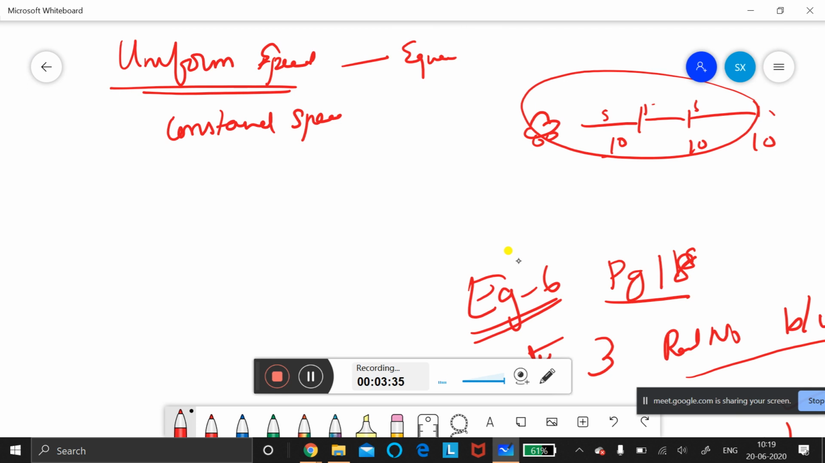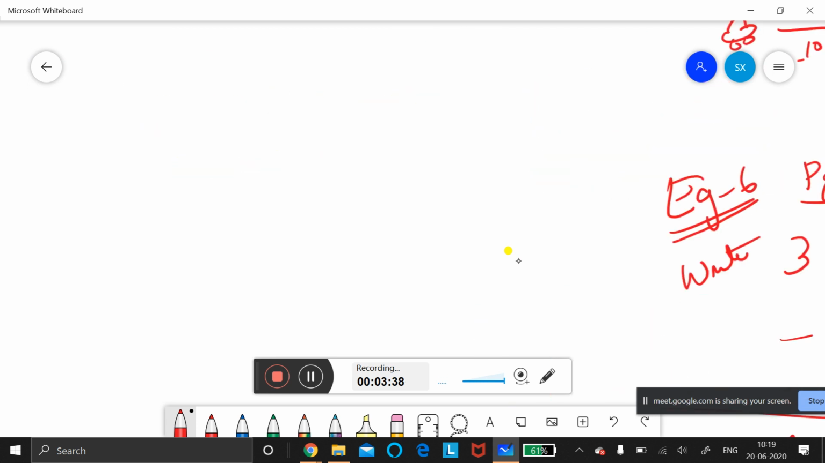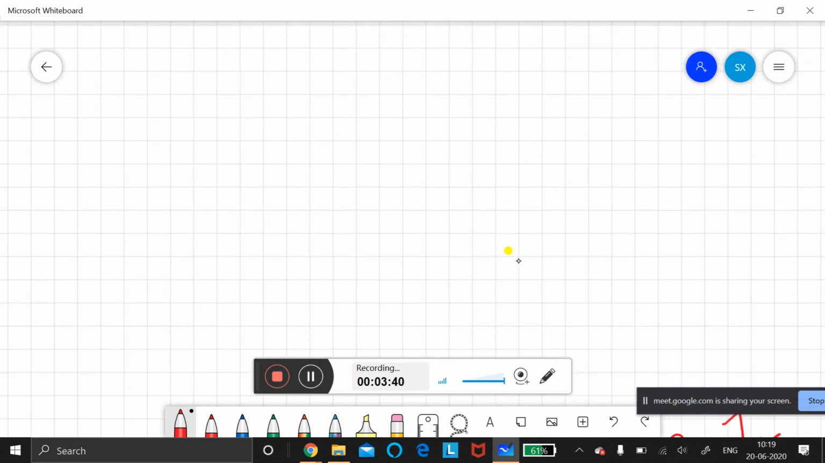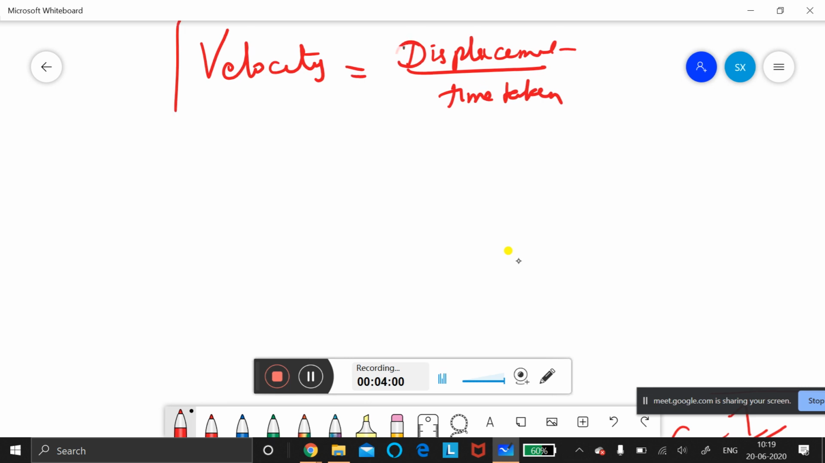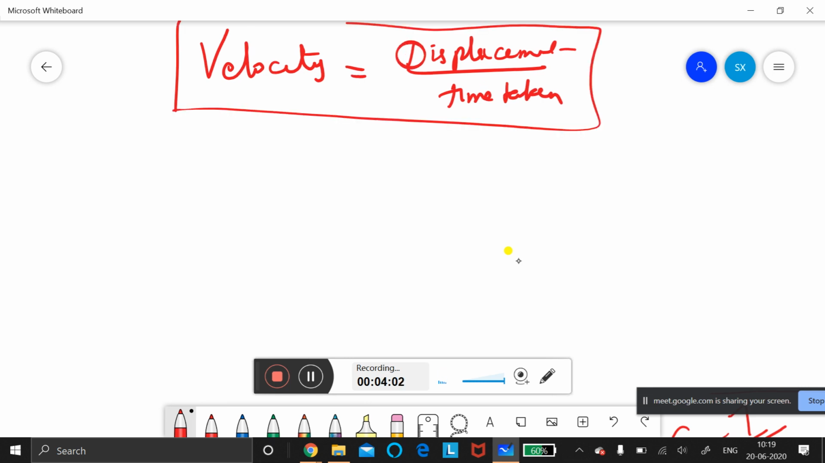Now before we go to the problems, we will also learn velocity. I told you speed is a scalar, velocity is a vector. Velocity is the rate of change of displacement. I taught you about displacement. What do you mean by displacement? The shortest distance traveled. It is distance traveled in a given direction, and that is called displacement. So displacement is a vector quantity, and velocity is also a vector quantity.